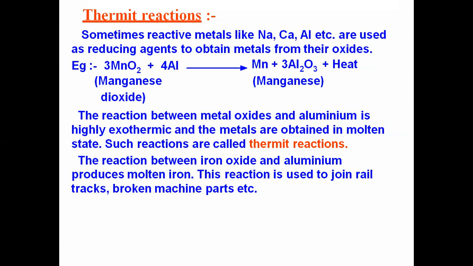And that molten form of the metal will repair the track. So you can see the reaction, iron oxide, aluminium, replacement of iron by aluminium takes place, and aluminium oxide will be formed. Along with that, a large amount of heat will be liberated from the system.